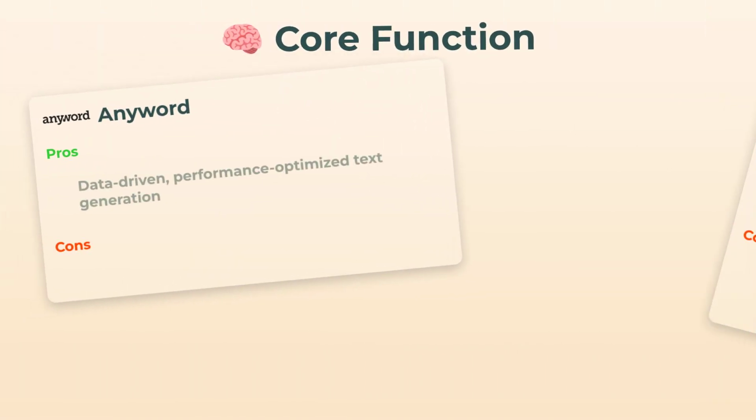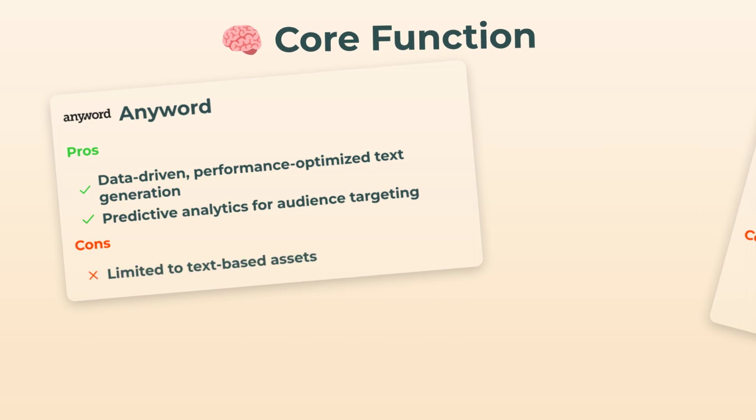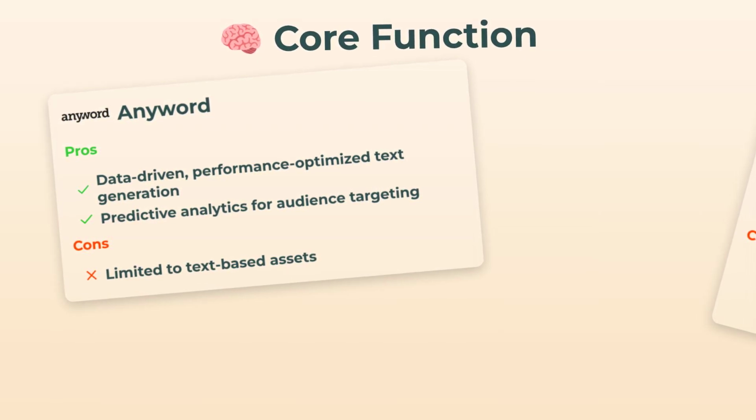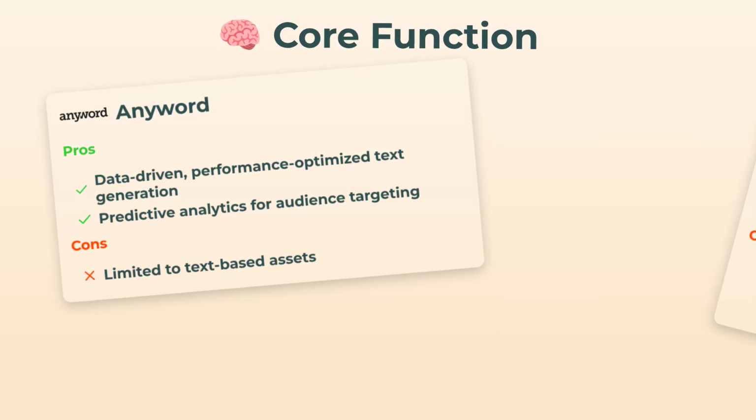First off, core function. Anyword? It's all about data-driven text generation. If you've ever wanted predictive analytics baked into your copy, think stuff like tweaking for specific audiences, this is your jam. Downside? It's kind of stuck in the text lane.